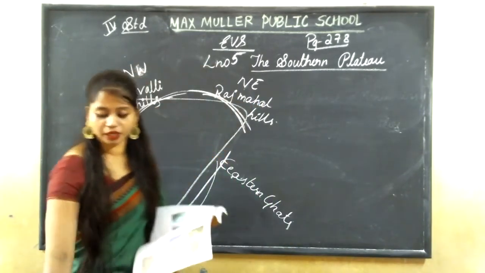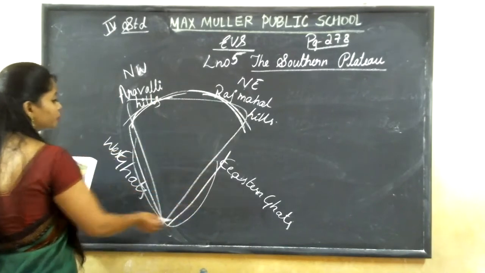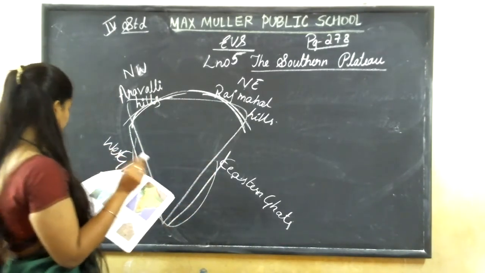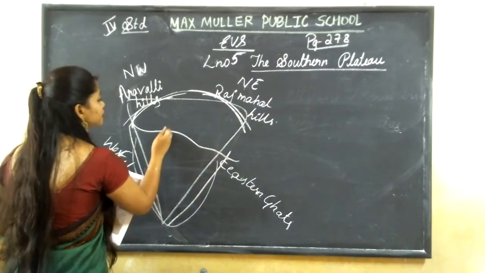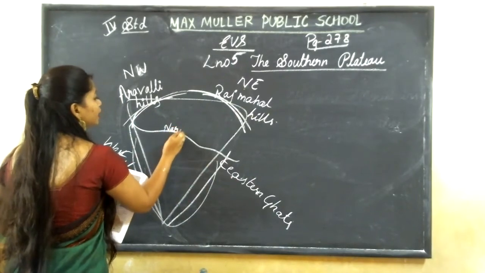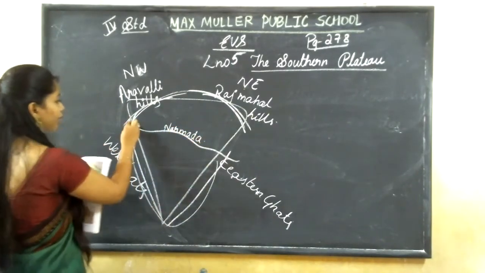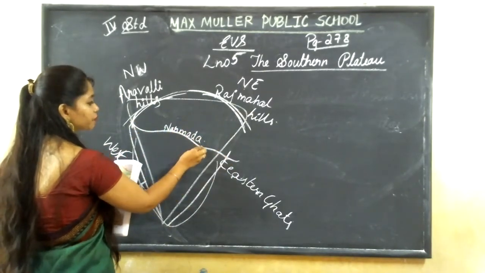Now what we learned is the southern plateau. It is covered by two hill ranges and two ghats. Here, this river Narmada flows somewhere here. This river Narmada divides this southern plateau. This southern plateau is again divided into two parts by this river Narmada.